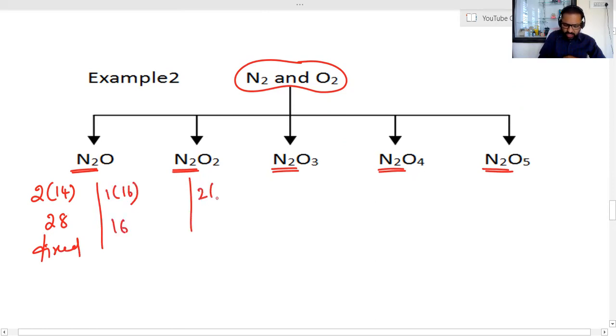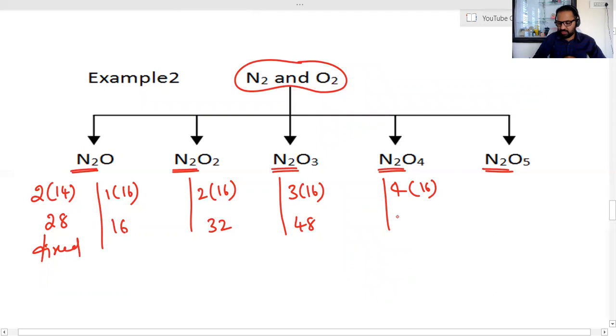Here two oxygens are there, 2 into 16, which gives 32. Here three oxygens are there, 3 into 16, which is 48. Four oxygens, 4 into 16, which gives 64. And here five oxygens, 5 into 16, which gives 80.